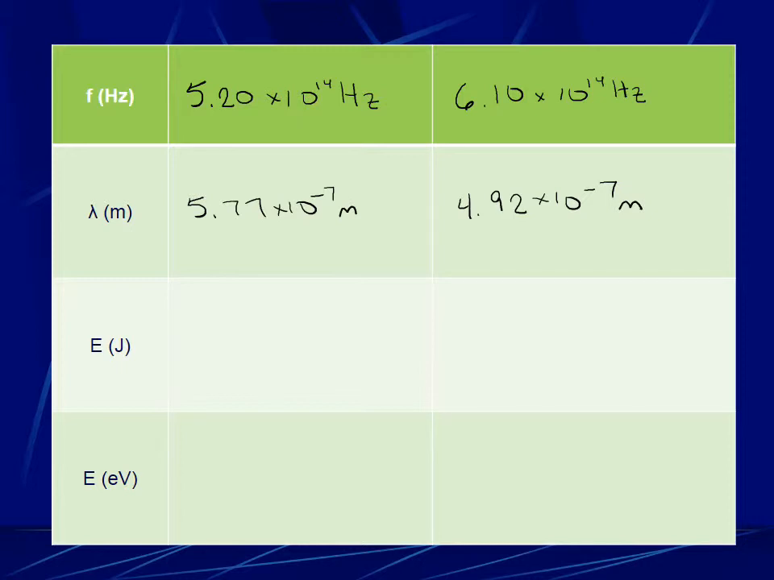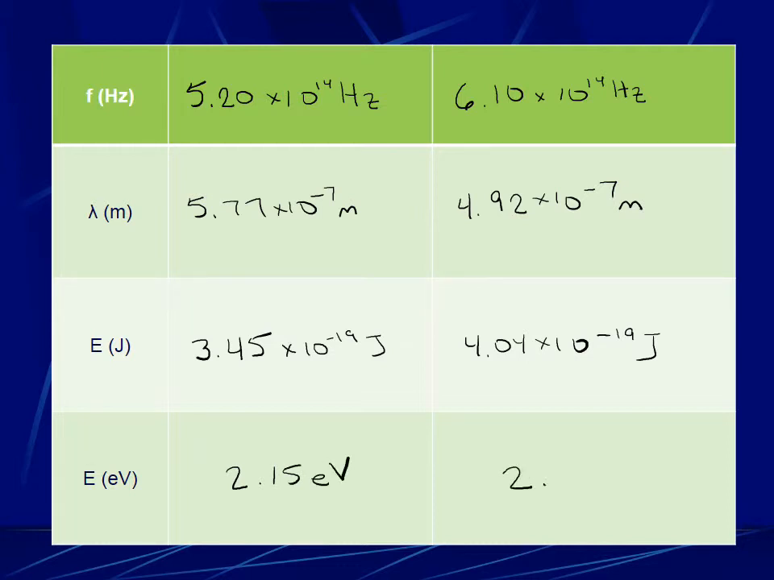To get the energy, you can use E equals hf or E equals hc over lambda. The smallest amount of energy that was green is 3.45 times 10 to the negative 19 joules, and the largest is 4.04 times 10 to the negative 19 joules. Now to convert this to electron volts, we use factor label, where 1 electron volt equals 1.6 times 10 to the negative 19 joules. The smallest amount of energy is 2.15 electron volts, and the largest amount of energy that's green is 2.53 electron volts.